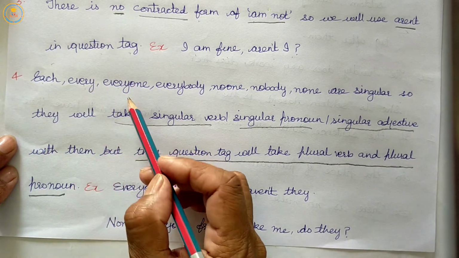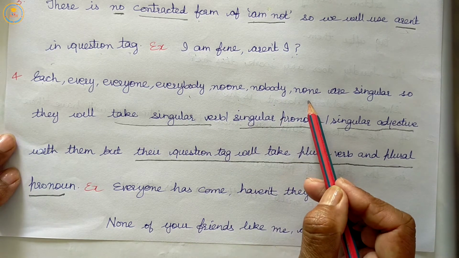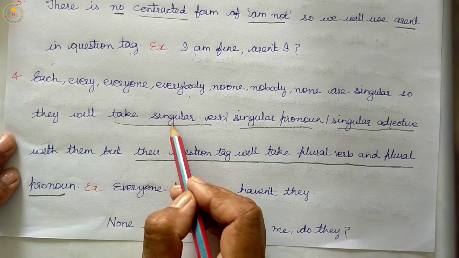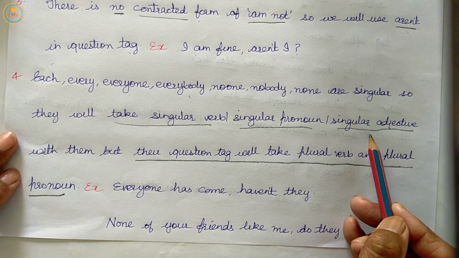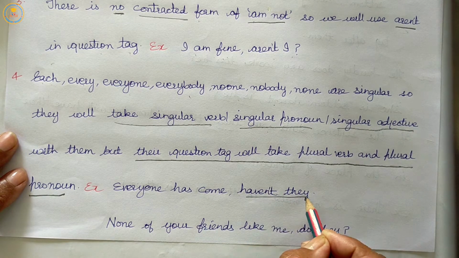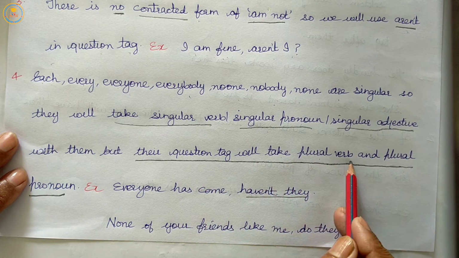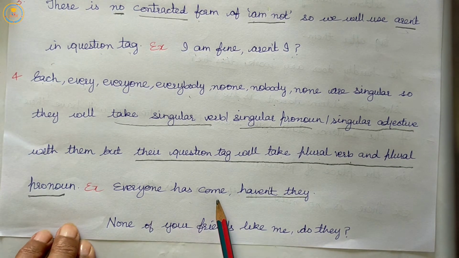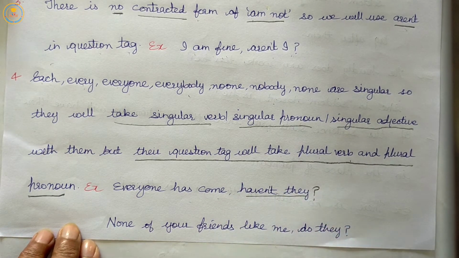Each, every, everyone, everybody, no one, nobody, none are singular. So they will take singular verb or singular pronoun or singular adjective with them. But the question tag will take plural verb and plural pronoun. Example, everyone has come. Haven't they? None of your friends like me.